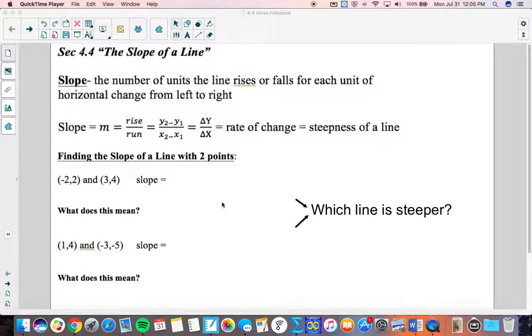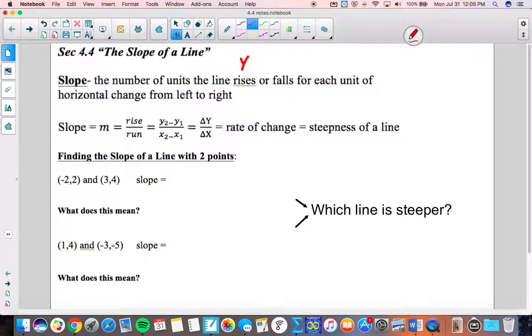This is section 4.4. This is the nuts and bolts of slope of a line. I also have a visual representation of one example of what slope could mean in real life, but this is just the x's and y's, no pun intended. Slope is the number of units the line rises, which is a comparison of your y's. You rise with the y's. Now it can rise or fall for each unit of horizontal change from left to right. That's your x's.